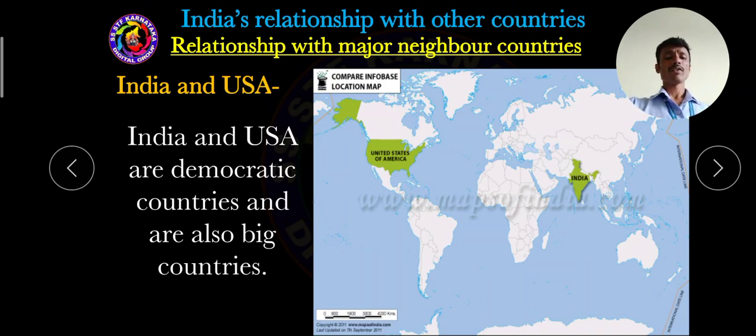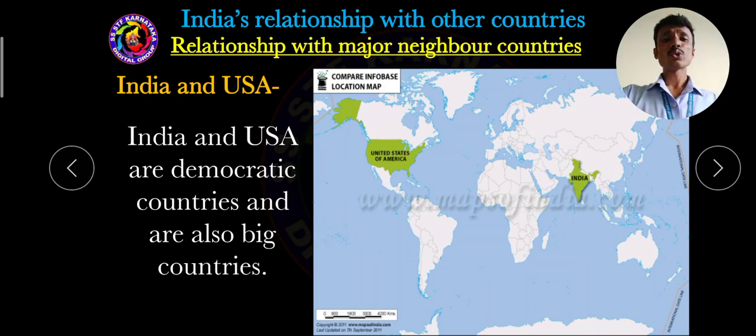What is the meaning of democratic? Democratic is a form of government in which the people choose leaders by voting. There is a democracy in India, there is a democracy in USA. In both countries, citizens cast their votes and elect representative leaders. This is called democracy.